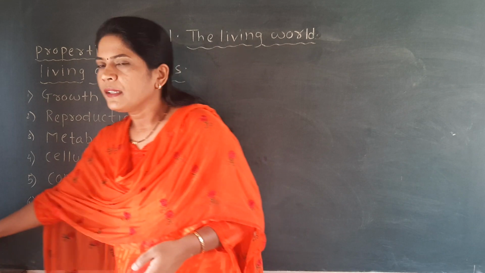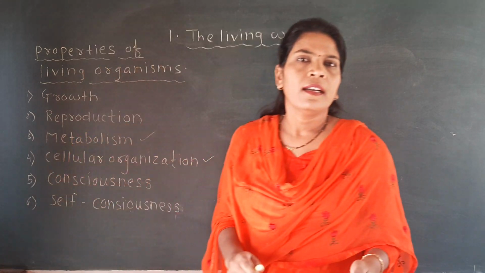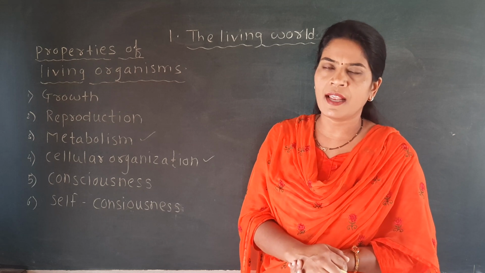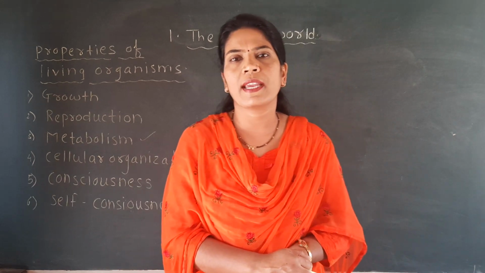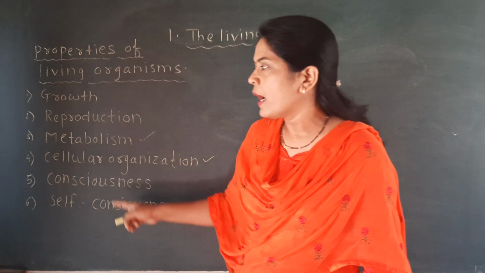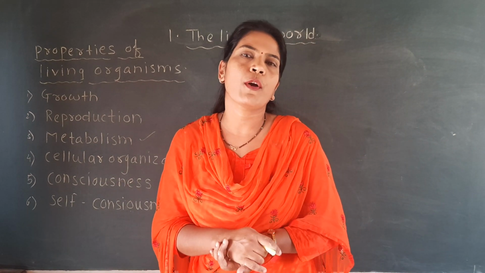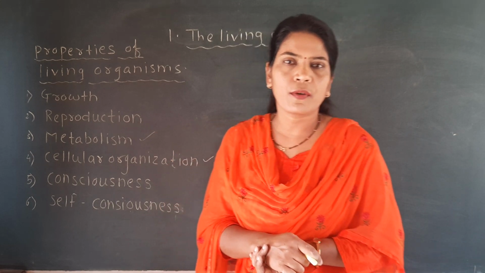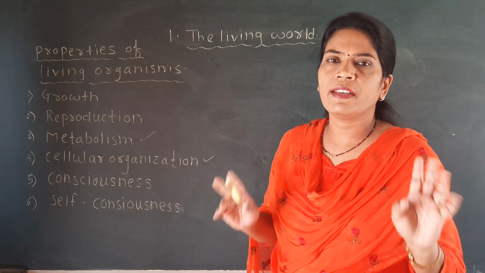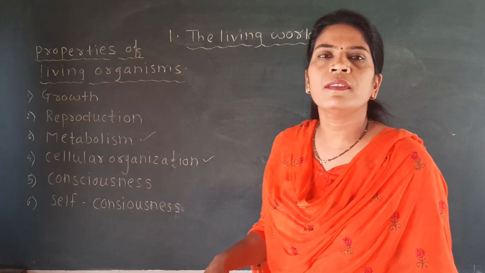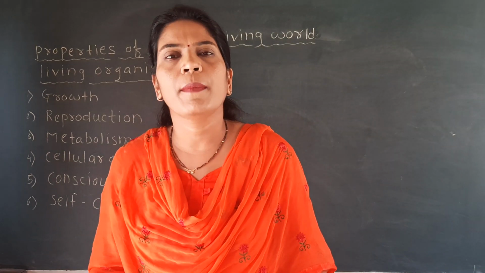So cellular organization is the next defining property of living organisms, because no non-living thing shows the presence of cells. Only living organisms have a body made up of cells.